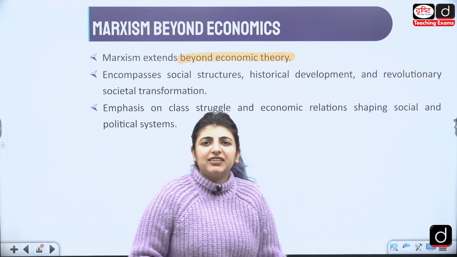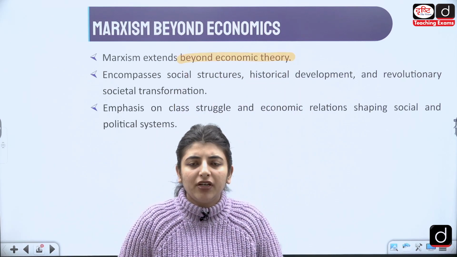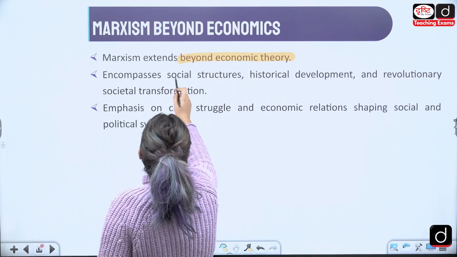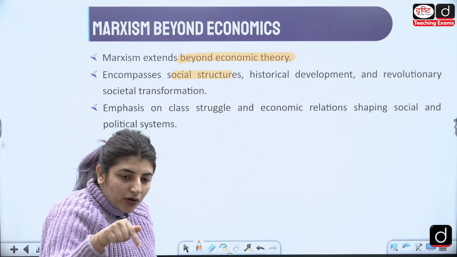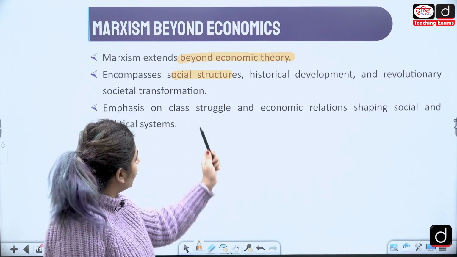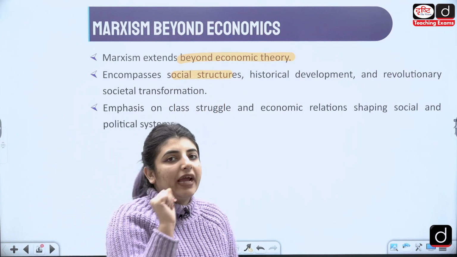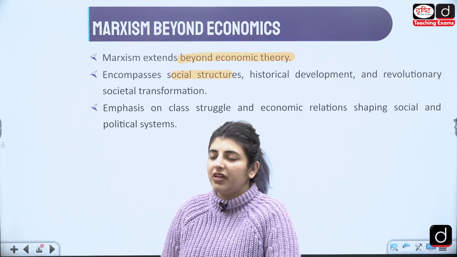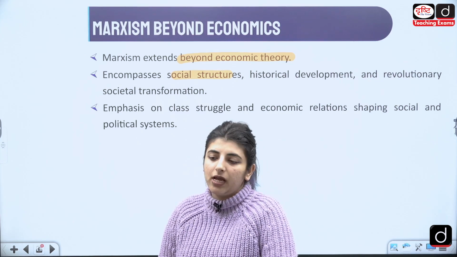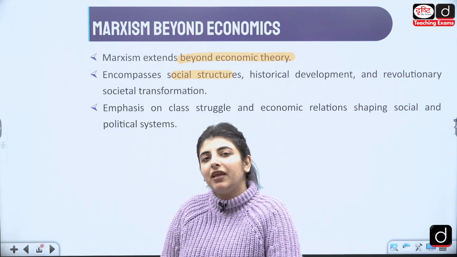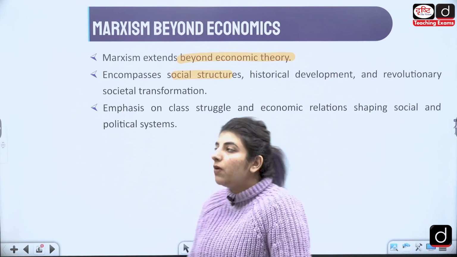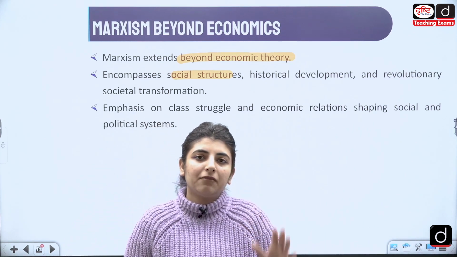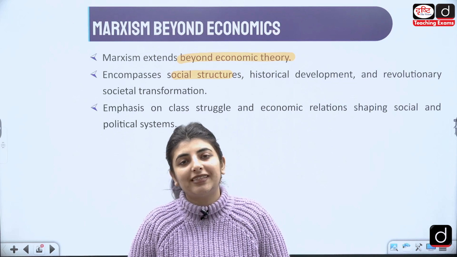Why? Because it's not just about the economic production, it is not just related to financial stances, rather it also encompasses social structures, how society also gets shaped with whosoever comes in power. Historical development. I'll tell you this one thing which later on I'll also be touching upon. Raymond Williams, who's a very prominent Marxist, will also give us three terms, which are known by the name dominant, emergent, residual. Then how historically things, if I talk about today's time, and if I try to talk about some day in the past, the development that took place, the history itself was different.